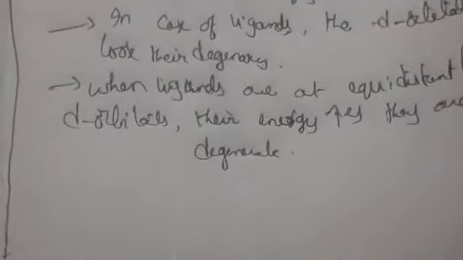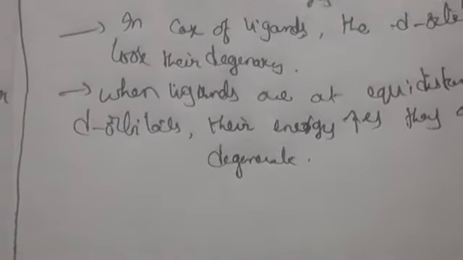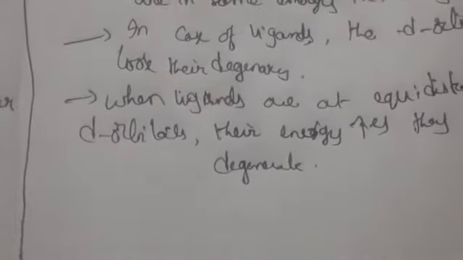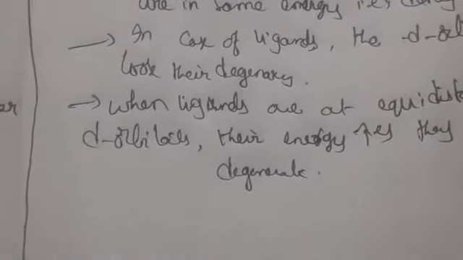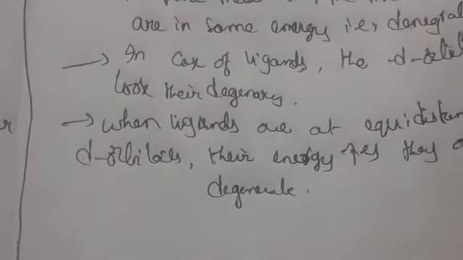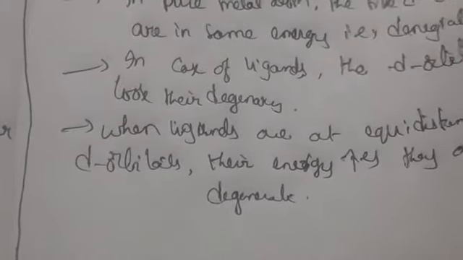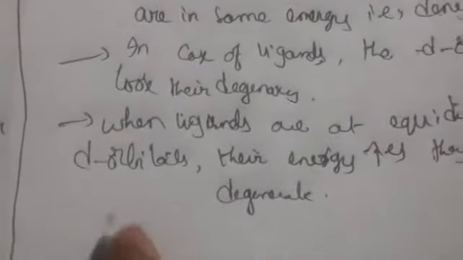As d orbitals have different directions in space, they experience different repulsion from ligands, which mainly depends upon direction. For example, an orbital lying in the direction of ligands gives more repulsion than orbitals lying away. Due to this, the d orbitals split, and we call this crystal field splitting.